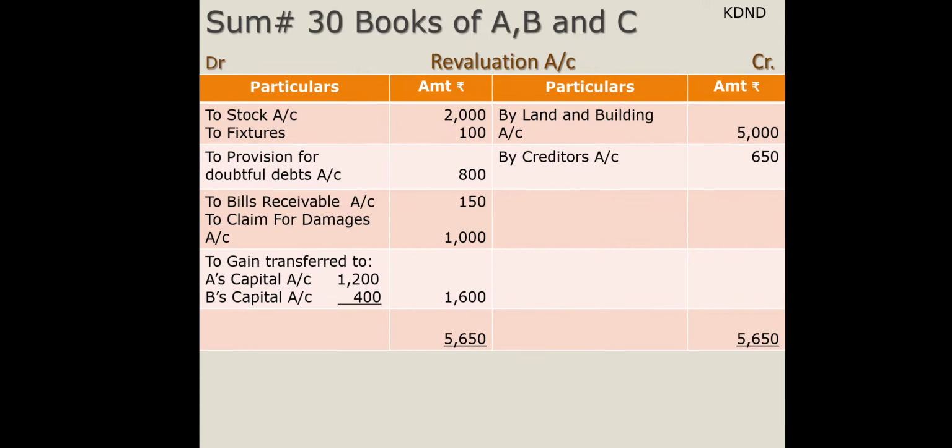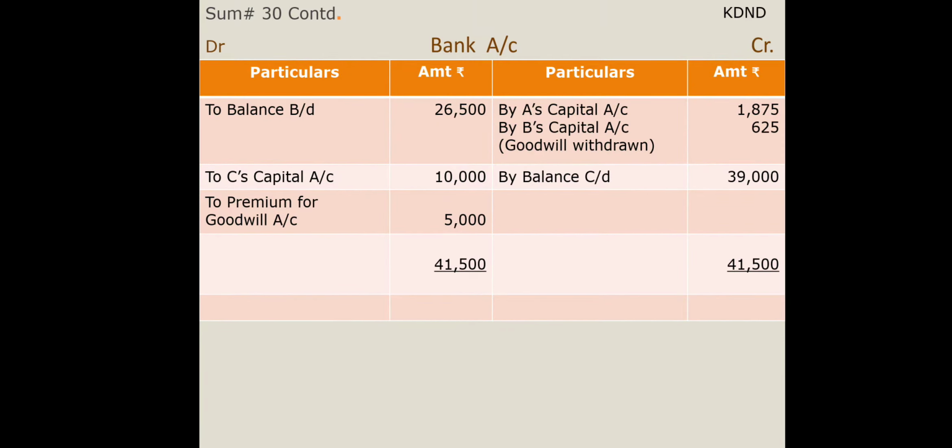Now we will be switching towards the bank account, where the partner has brought balance brought down 26,500. Now here I have prepared only the bank account, because in the balance sheet there is only one account named bank account. So I have transferred that bank account 26,500 to C's capital.